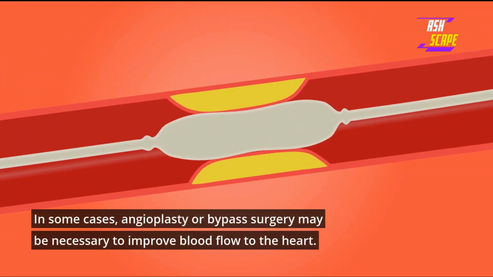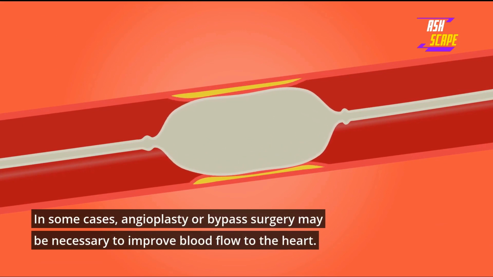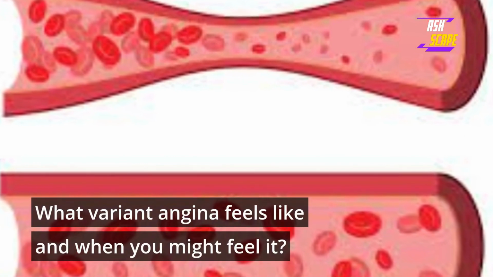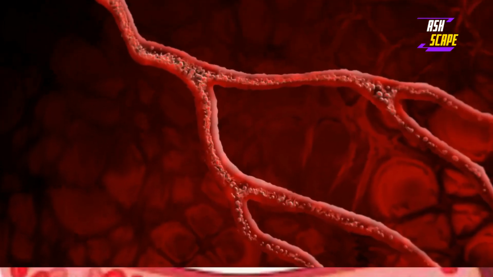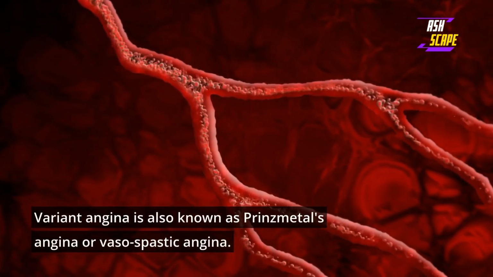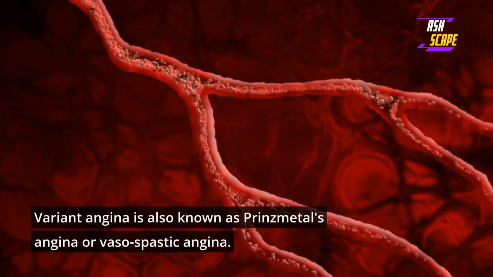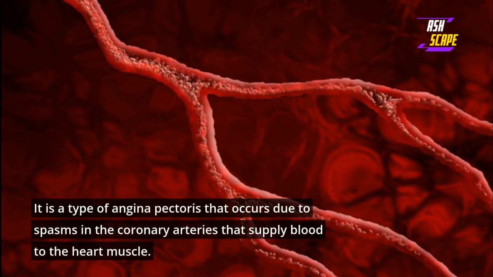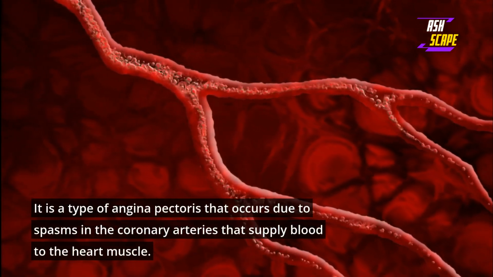In some cases, angioplasty or bypass surgery may be necessary to improve blood flow to the heart. What variant angina feels like and when you might feel it. Variant angina is also known as Prinzmetal's angina or vasospastic angina. It is a type of angina pectoris that occurs due to spasms in the coronary arteries that supply blood to the